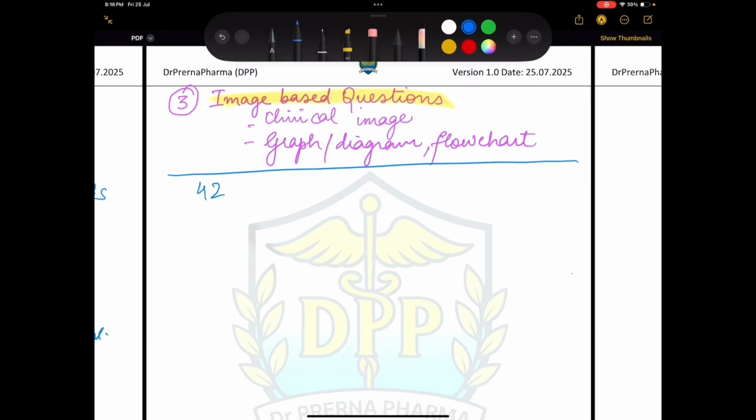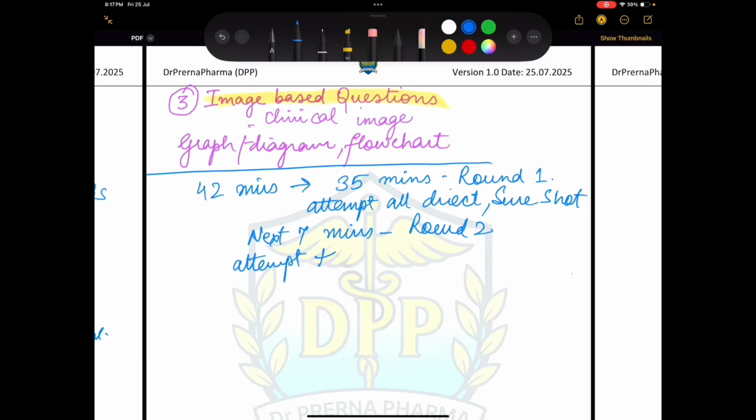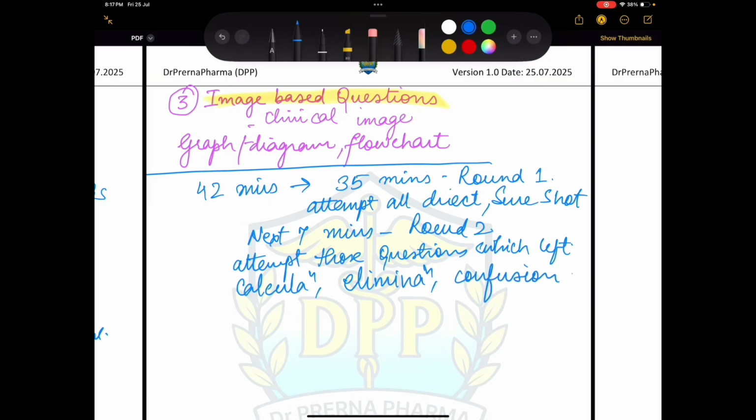Now, in those 42 minutes, 35 minutes you are attempting all the questions. That I will call round one. In round one, attempt all direct questions which you are sure of the answers. Then the next 7 minutes, which I'll call round two, attempt those questions which were left. Try to attempt calculation questions, elimination questions, and the confusion questions. And check all answers, because once this section closes, you will not be able to check it again.